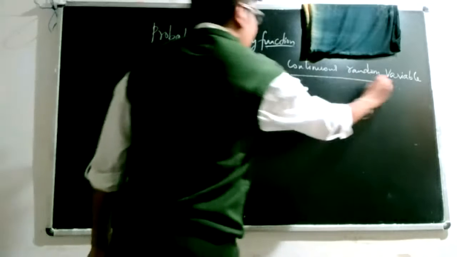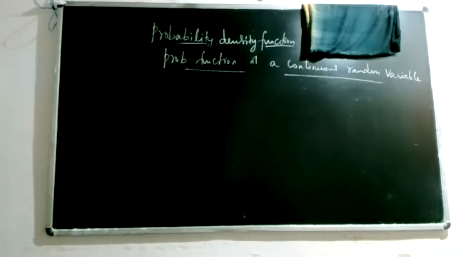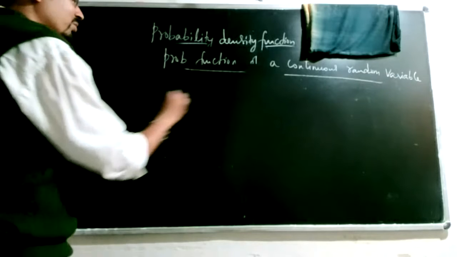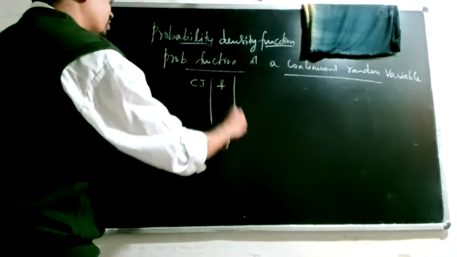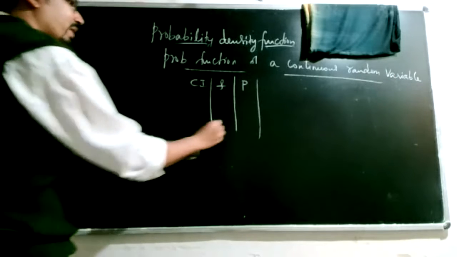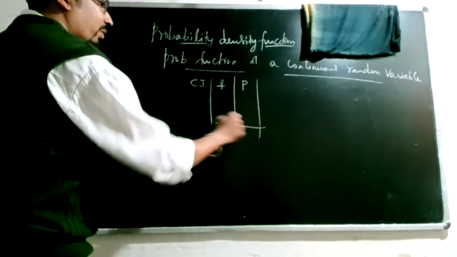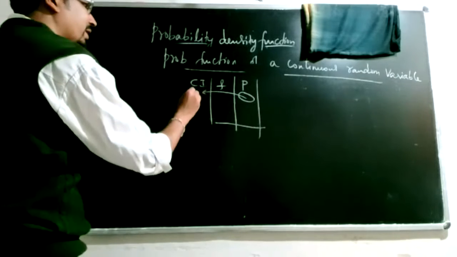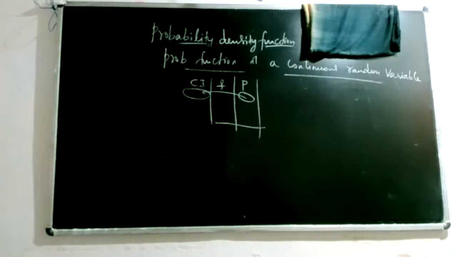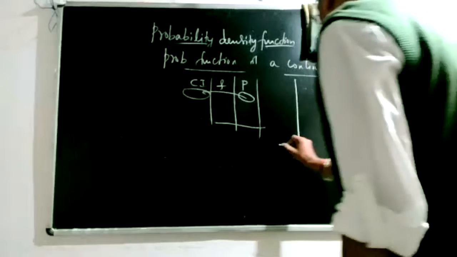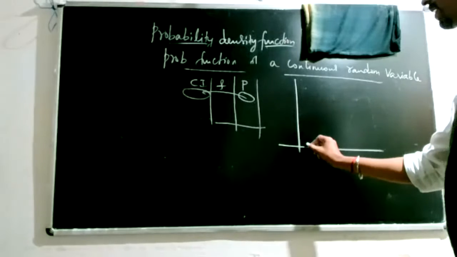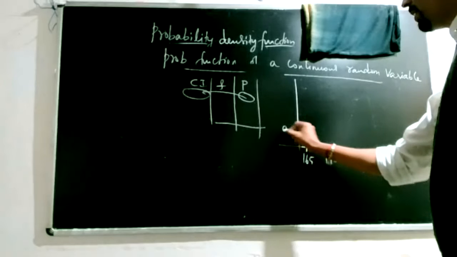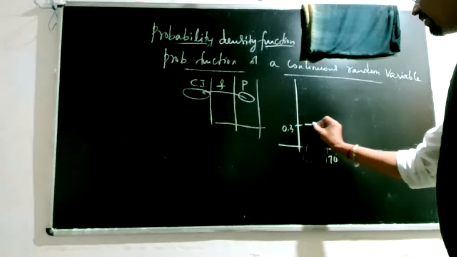Okay, so we are talking about the probability distribution of a continuous variable. It is similar to a frequency distribution, a continuous frequency distribution. You'll have class intervals and f. You're converting f into p and calling them probabilities. Even here you will observe the total of the probabilities is equal to 1. But here these probabilities are not for a particular value of x, but for a range. If you look at the graph of such distributions, say I have 165 centimeters and 170 centimeters, there I had probability 0.3. So you will have a graph like this.